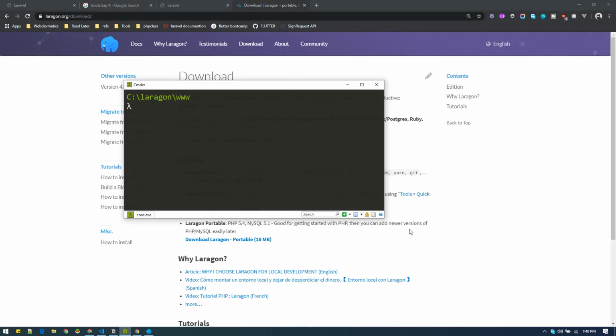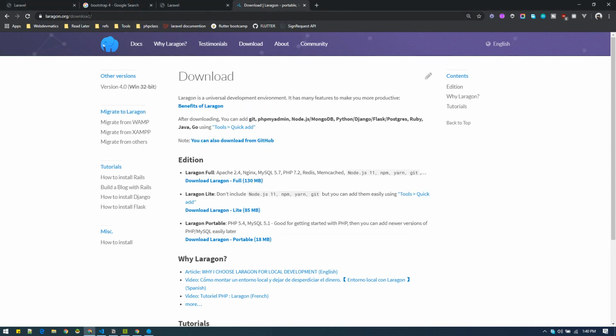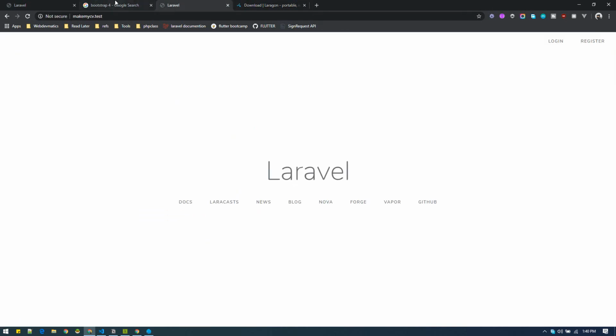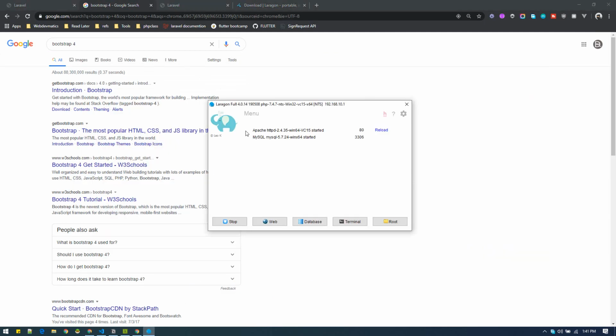Alright, so I'm assuming you have some kind of dev server like WAMP, XAMPP or Laragon, although I highly recommend using Laragon if you are on Windows. Just head to laragon.org/download and then you can download the latest version, and yeah, you can start. If you got any error, you can contact me on Slack.